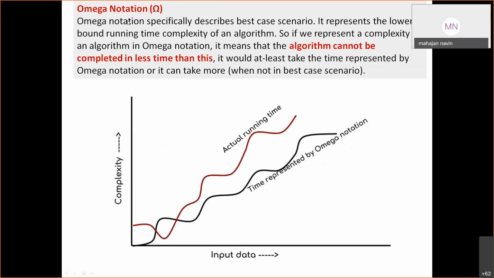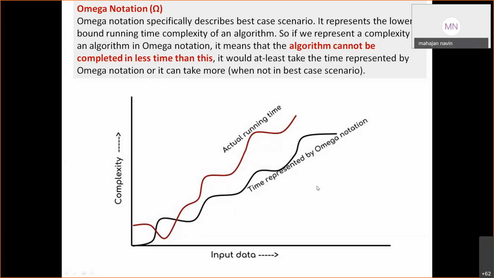Now what about omega notation? Omega notation is the best case scenario. It represents the lower bound running time complexity of an algorithm. So if we represent the complexity of an algorithm in omega notation, it means that the algorithm cannot be completed in less time than this. It would take at least the time represented by omega notation, or it can take more time.